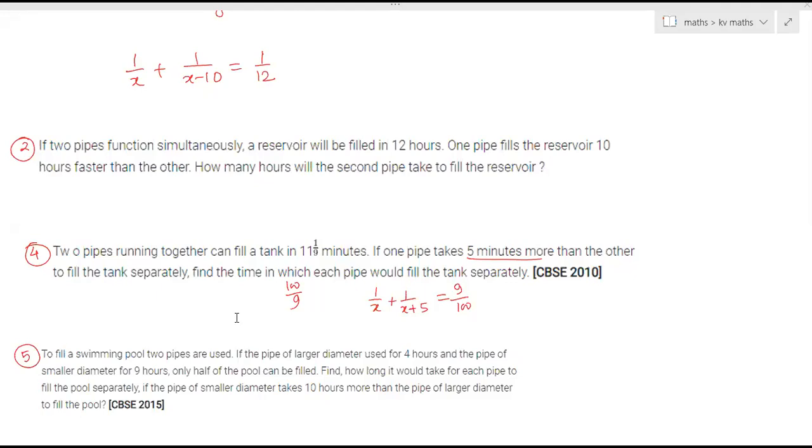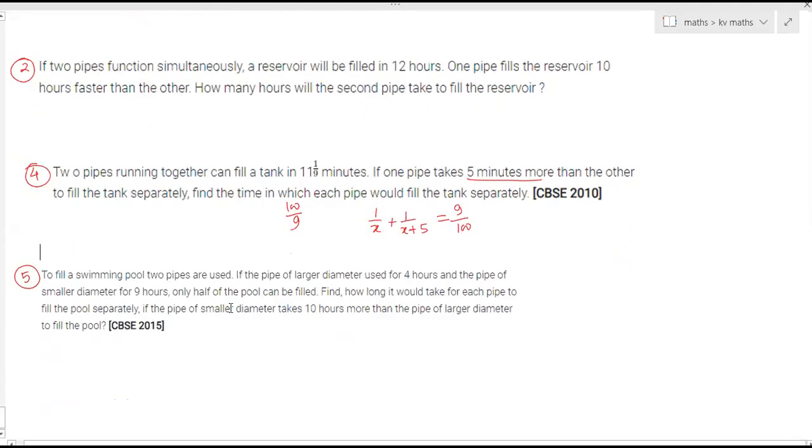Fifth one, can you solve? This is the same question as the NCERT one, which I have already given you. In linear equations, you have solved the same question. Ma'am, the larger pipe will take 20 hours and the smaller pipe will take 30 hours. Yes, right.